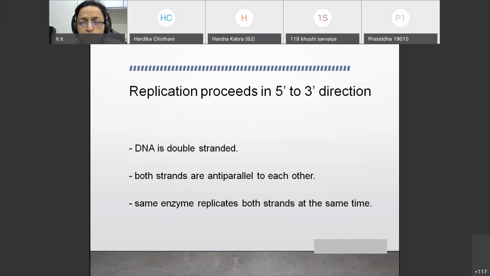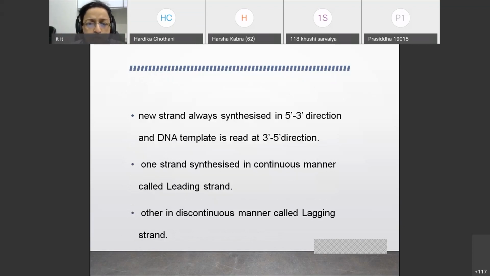Second, this replication proceeds in 5' to 3' direction. This I have already explained. A new strand is always synthesized in 5' to 3' direction, and the template is read at 3' to 5'. Whenever these two strands of DNA are there, both are running in an anti-parallel way.